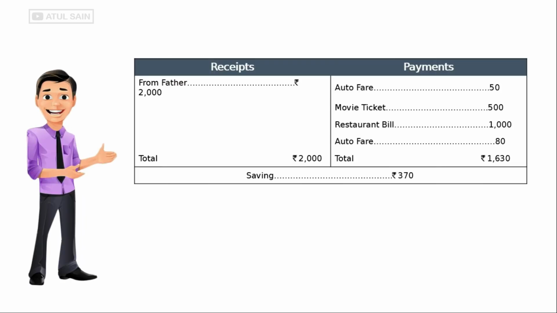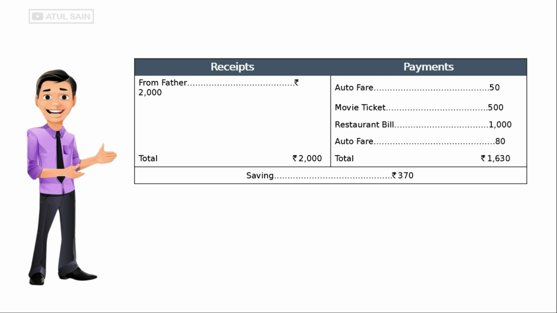So in simple words, let's see an example here. Let's suppose we have received 2000 rupees as income from father, and we have spent that income on many expenses like auto fare 50, movie ticket 500, restaurant bill 1000, auto fare again 80. So in total we have spent 1630 rupees and our income was 2000. So here the saving is 370.